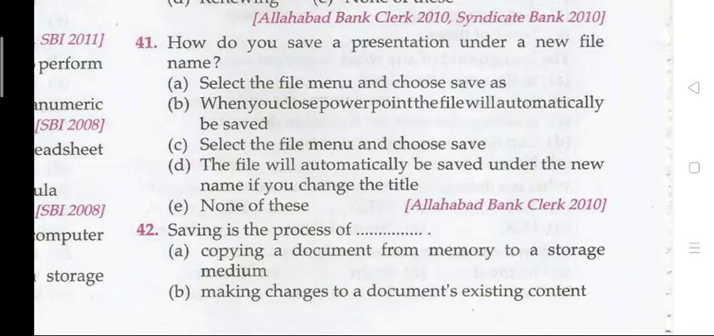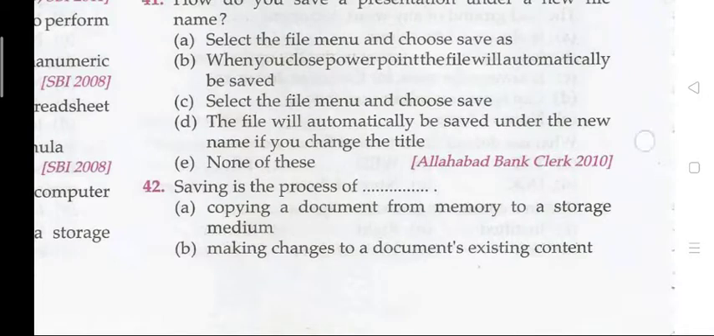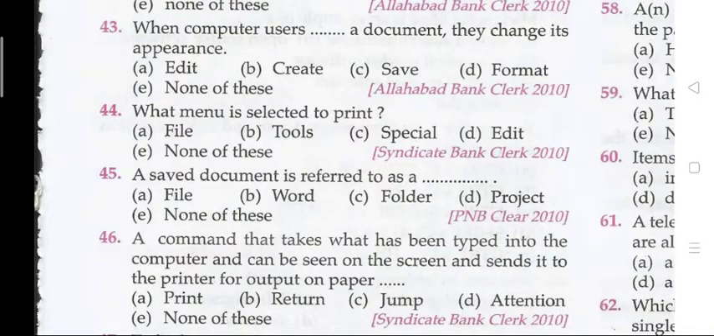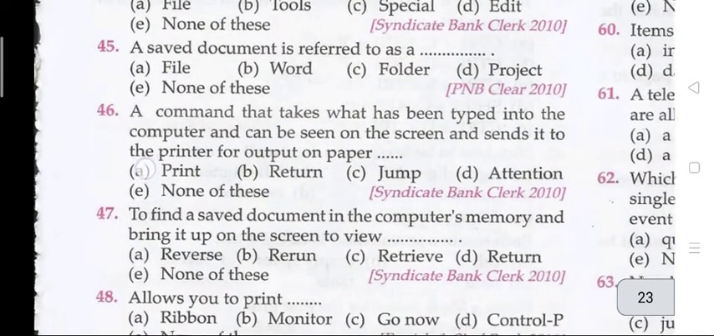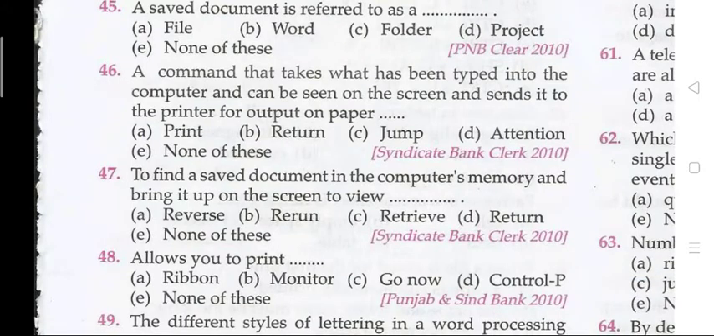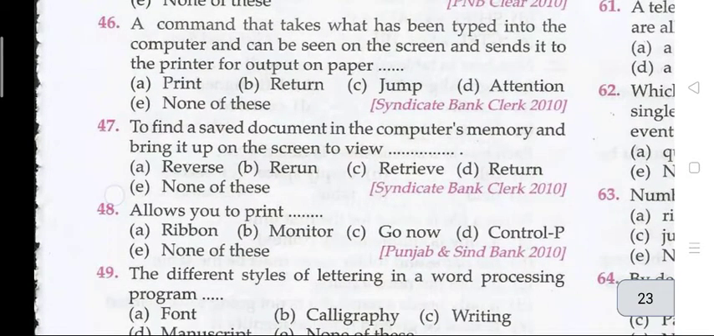Question 42. Saving is the process of copying a document from memory to a storage medium. Question 43. When computer users dash documents, they change their appearance. The right answer is 43 D, that is format. Question 44. What menu is selected to print? That is file. Question 45. A saved document is referred to as a file.